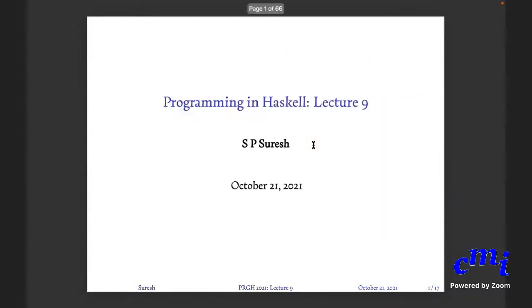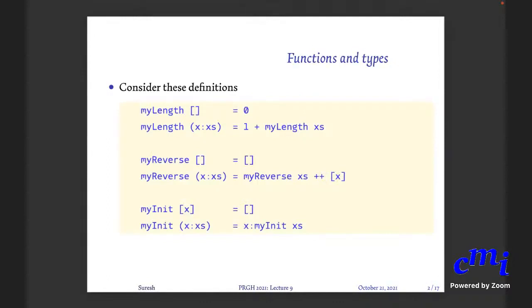Okay, so we'll look at a few new concepts in this class. We have till now looked at lists, some list notation, list comprehension, and some basics about strings. What we'll do now is look at something that you have encountered quite often by now, but which you have not formally seen. So I'll introduce that, which is polymorphism.